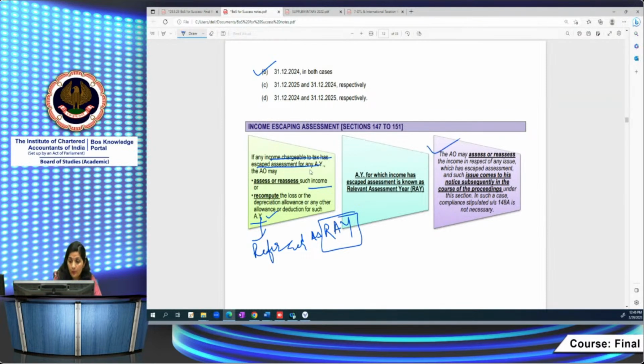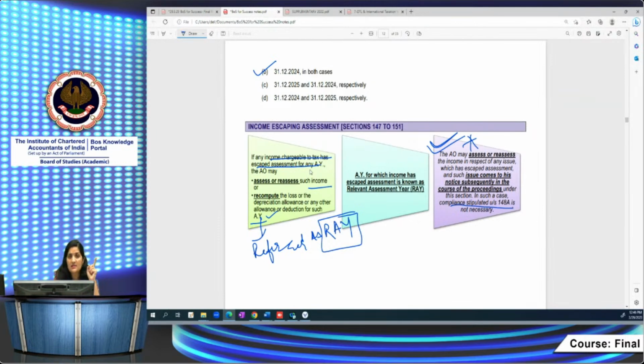This is important, note it. Even though the assessing officer has issued a notice, while doing the assessment, if some other issue comes to his notice in the course of proceedings, then also he can assess or reassess such income in respect of that issue. In that case he need not comply with the conditions stipulated under section 148A.